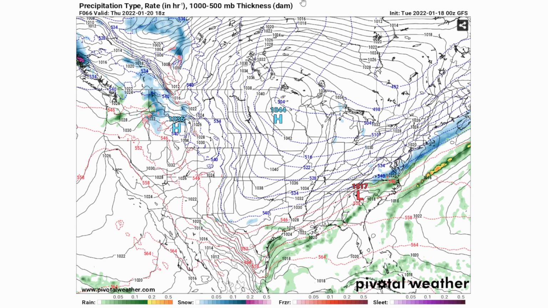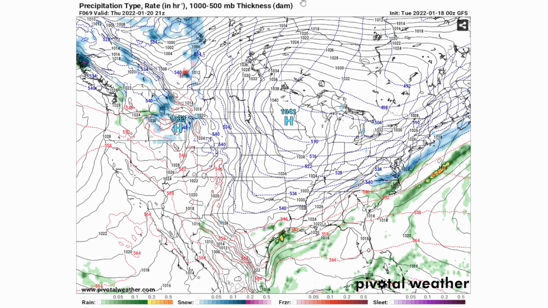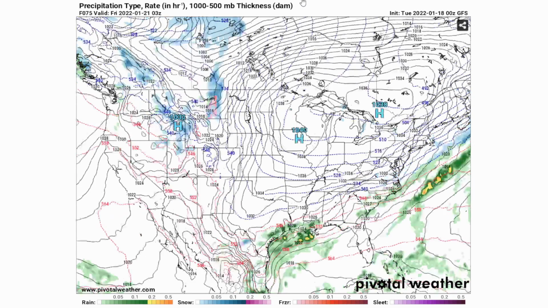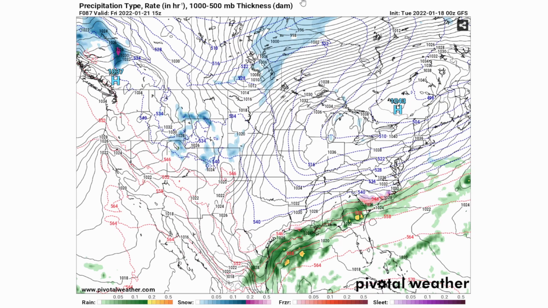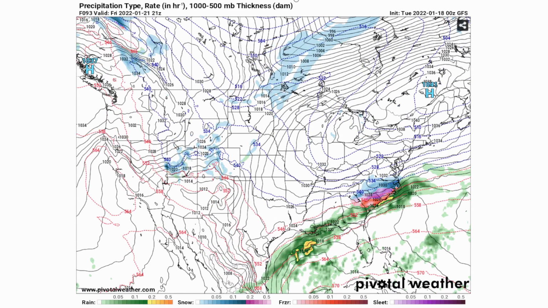Now, right after this system, we are going to be seeing a pretty interesting system popping up in the Gulf, and then kind of doing a northeaster move here. And as we move forward here, that forms just off the coast of Texas, and then you see that ice possibly in South Carolina and North Carolina. This is going to be on the 21st around the morning hours, so around 9 or 10 a.m. And that's going to be moving throughout South Carolina, North Carolina, Virginia by around 3 p.m. of the 21st on Friday.